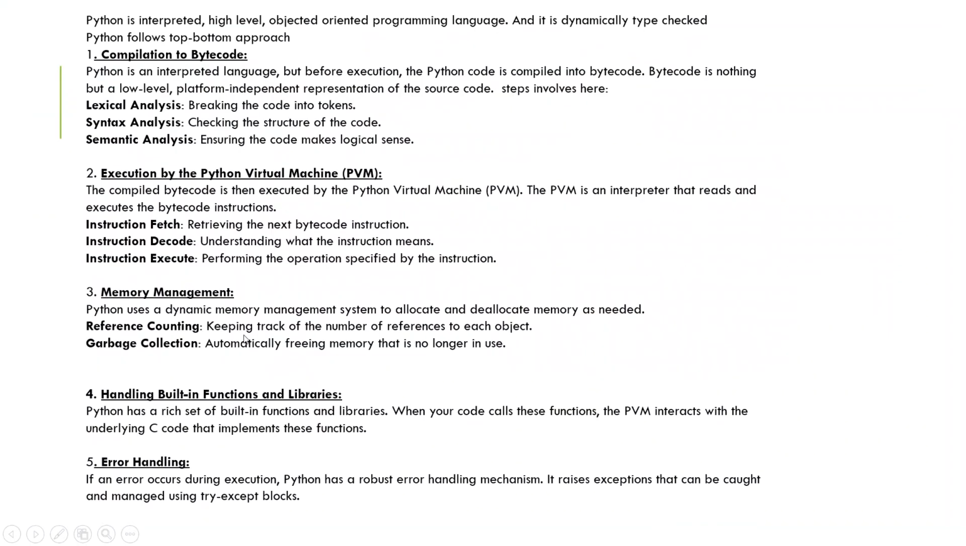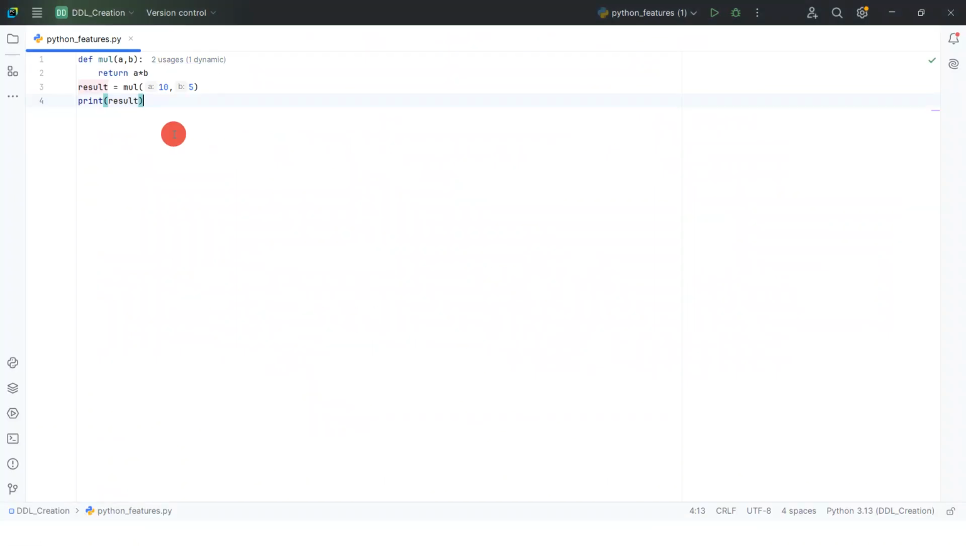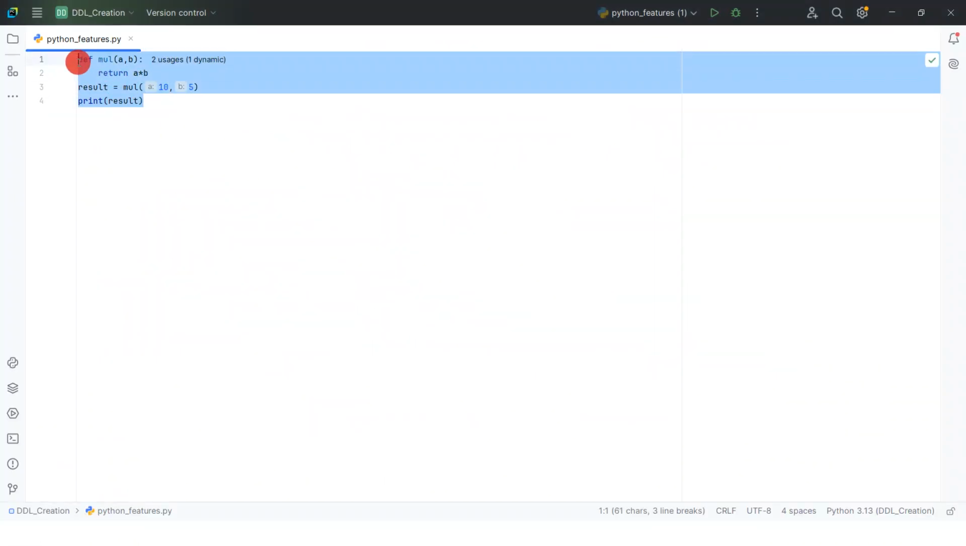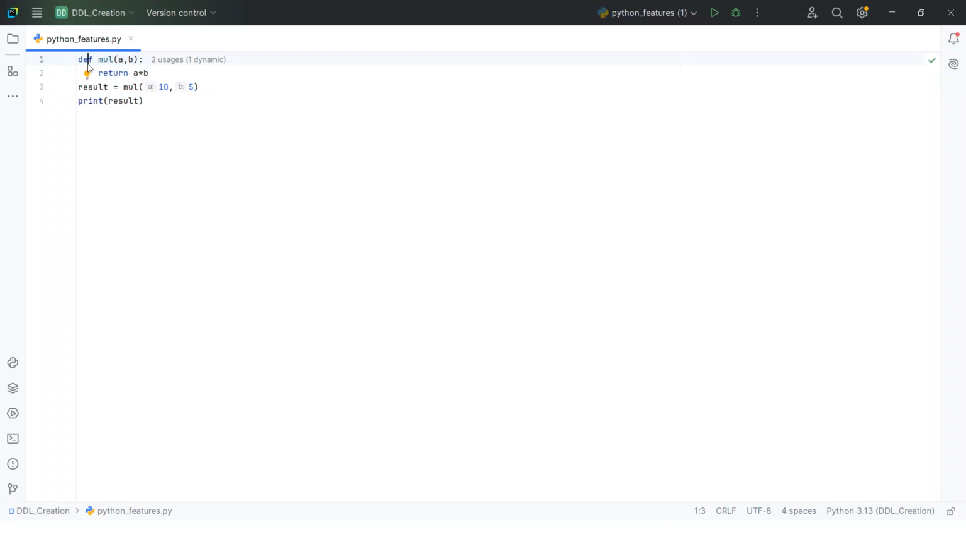So as I mentioned here, first it will compile my code into the bytecode at the backend. Python compiles my code line by line and converts that code into the bytecode at the backend. Once the bytecode is converted, the PVM will perform here. The PVM is platform independent, so it will perform the operation on the bytecode and it will execute